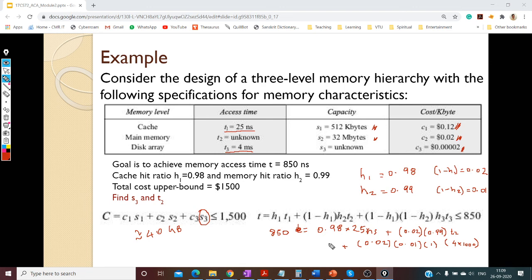So this is the equation. What did you guys get? Did you solve this?